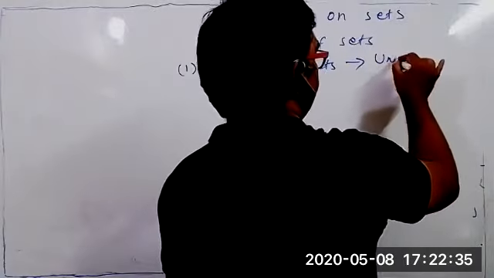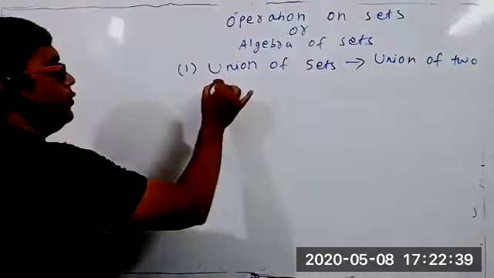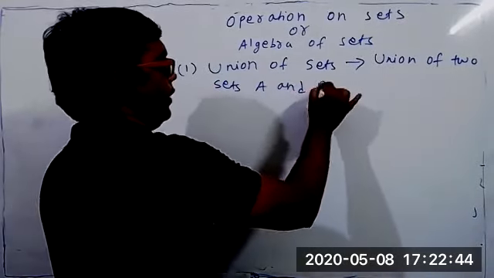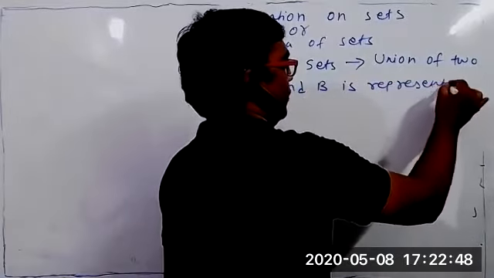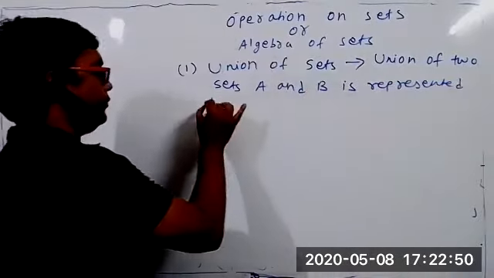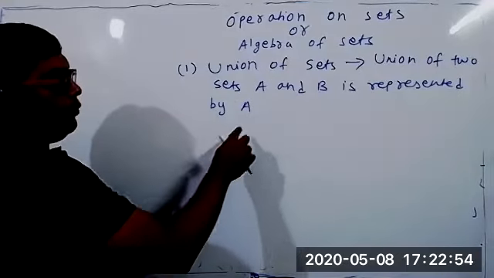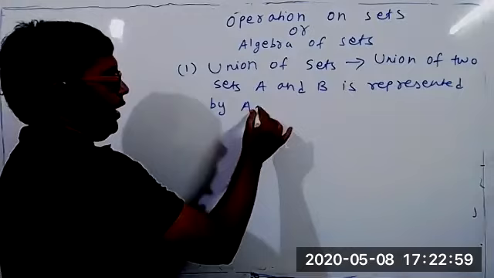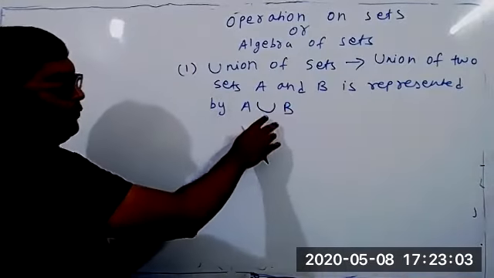Union of two sets A and B is represented by, students, pay attention on the board, A union B. Now don't get confused.